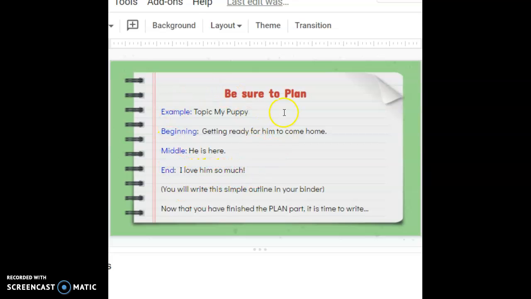This is just a simple outline. It can be written in your binder. You don't have to turn that in. Once you're finished with this plan, you're going to go on to writing your beginning paragraph.